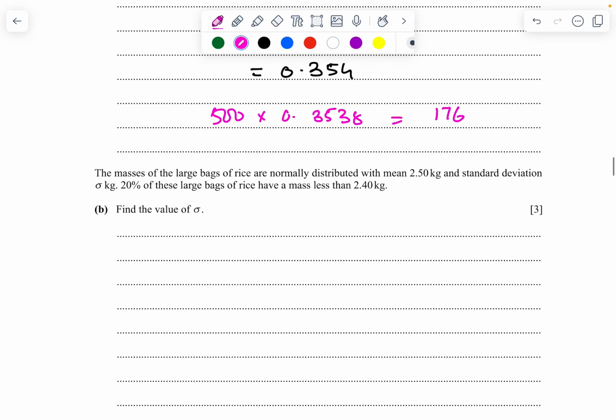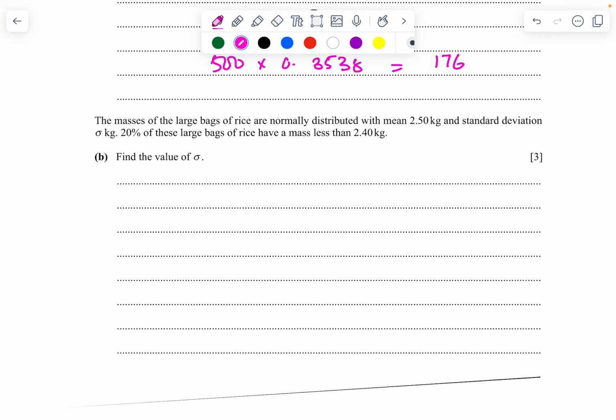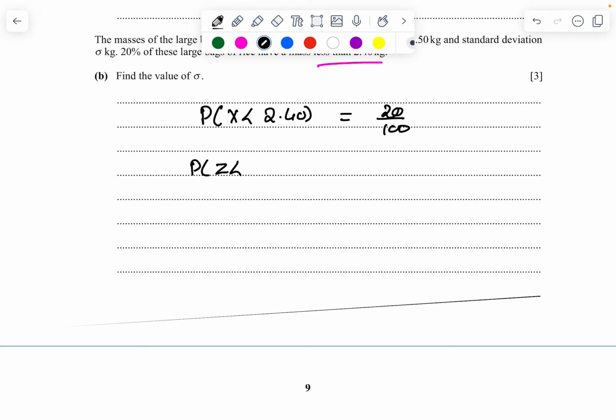The masses of large bags of rice are normally distributed with a mean 2.5 kgs and standard deviation sigma. 20% of these bags of rice have a mass less than 2.40. Probability of x less than 2.40 equals 20 upon 100. So probability of z less than (2.40 minus 2.50) by sigma equals 0.2.